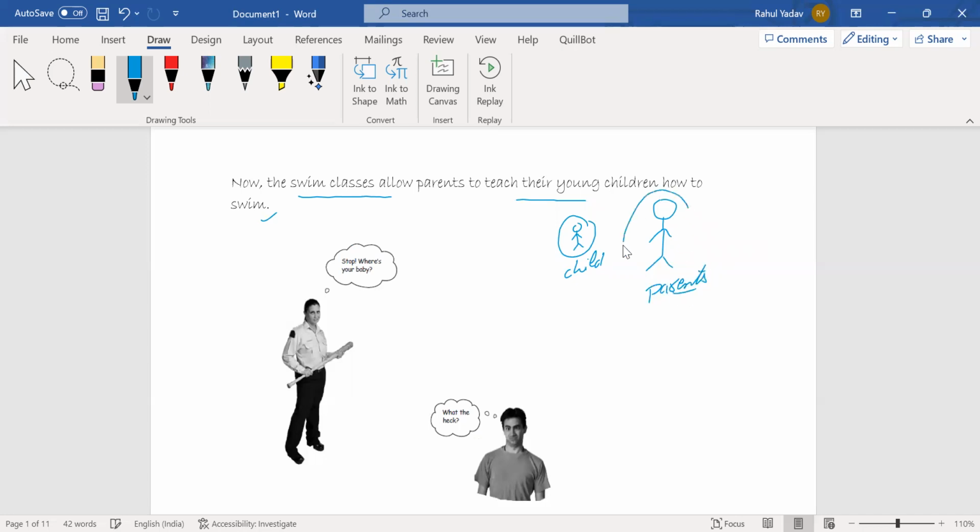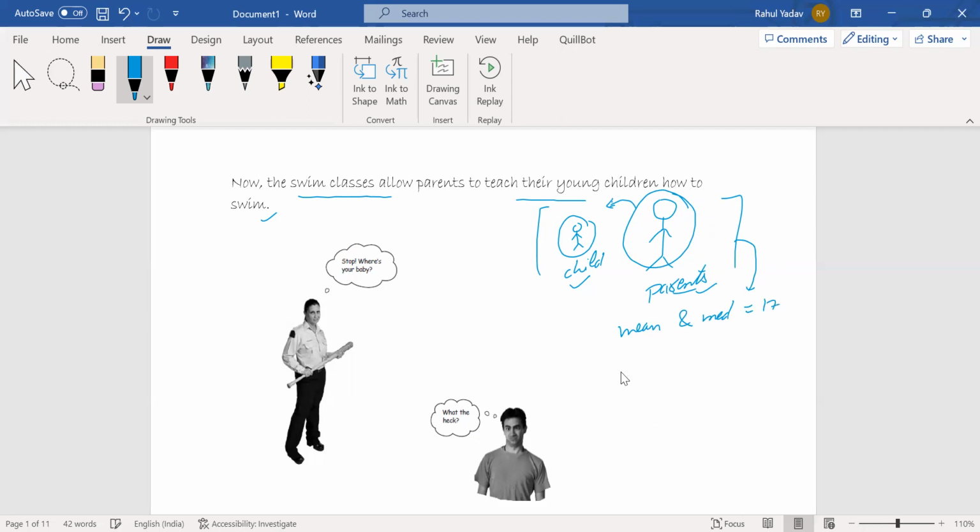These people are teaching their own children how to swim. So we have various kinds of data in this case, the data for children and the data for parents, and we are finding the mean and the median for this complete data. That comes out to be 17.